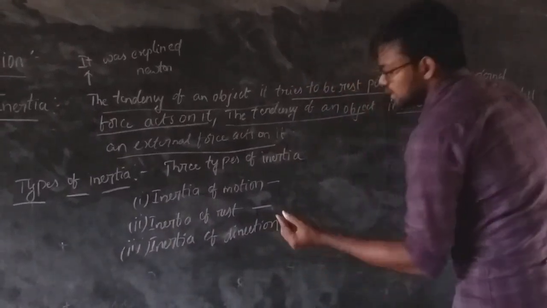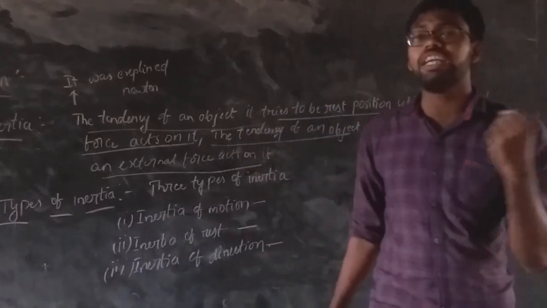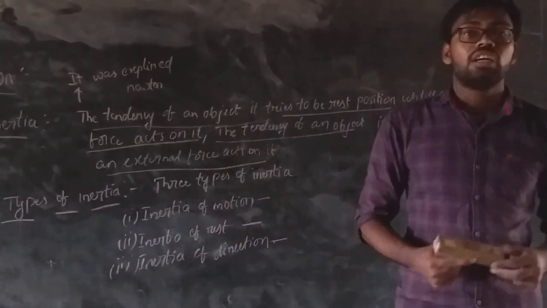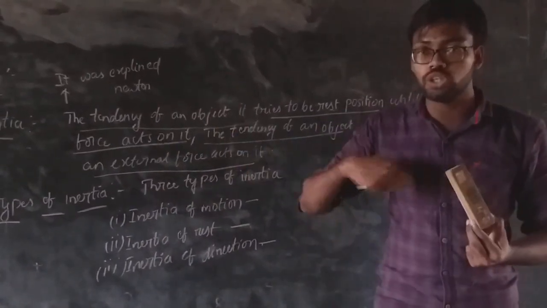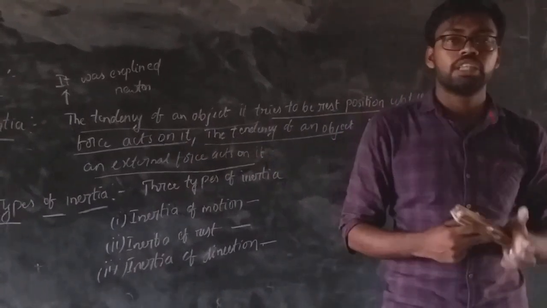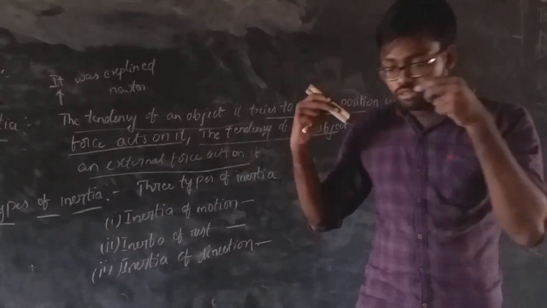Now coming to inertia of direction, a simple thing. First I will give an example and then go to the definition. For example, if we are going on a bike and a turn suddenly comes, what will happen?